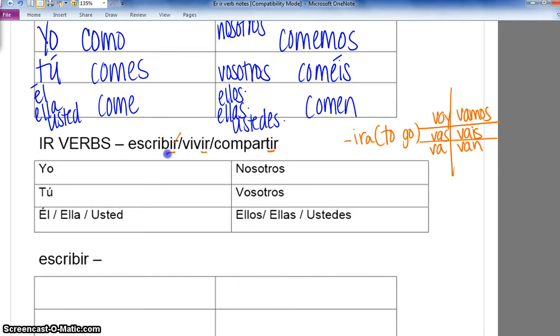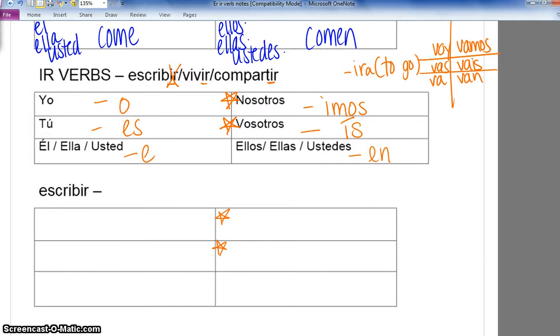With these, you drop the IR and you add the following endings. O, es, e. Oh my gosh, it's almost exactly the same as ER verbs. Nosotros is different. Drop the IR and you add imos. Vosotros is also different. Drop the IR and add í with the accent, S. And then ellos, ellas, ustedes, en. So the only two that are different are going to be nosotros and vosotros.